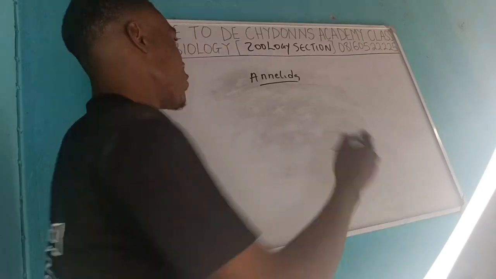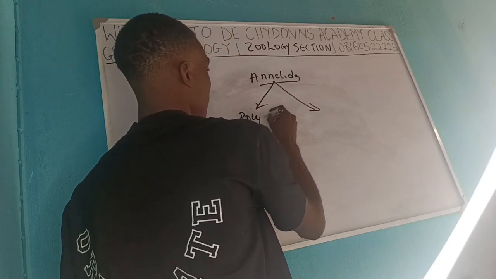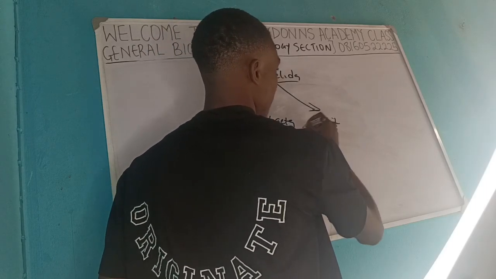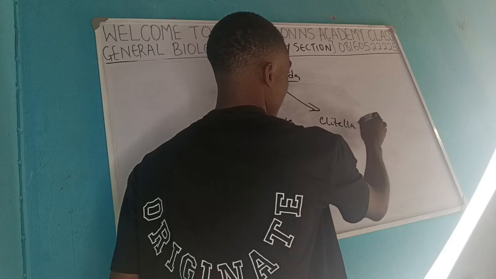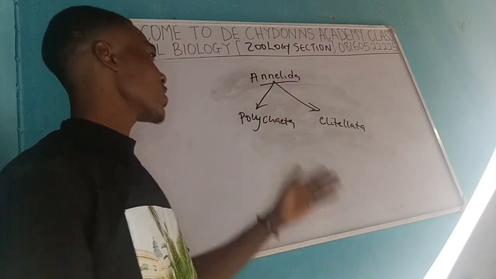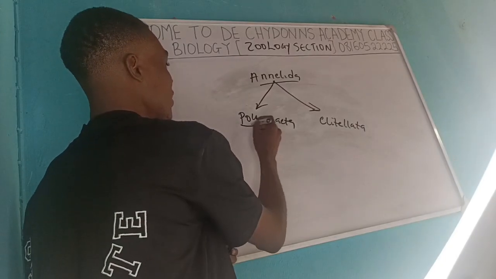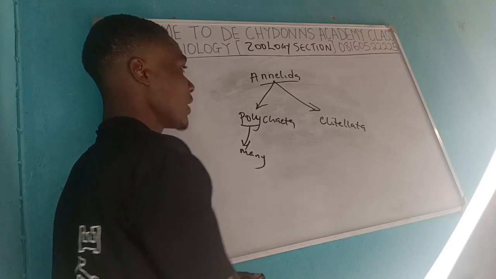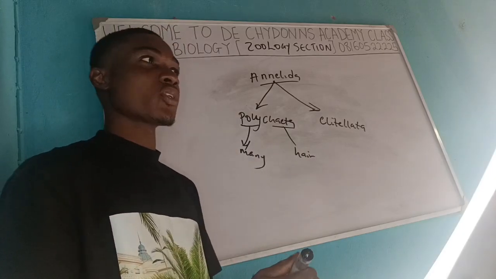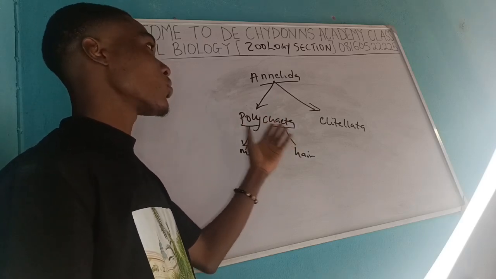This particular phylum can be subdivided into two again. We have the polychaeta and the clitellata. So this particular one, like the name tells, polychaeta: poly means many, and chaeta means hair. So these ones have the feature of having several hairs all over their body, and there are many of them.